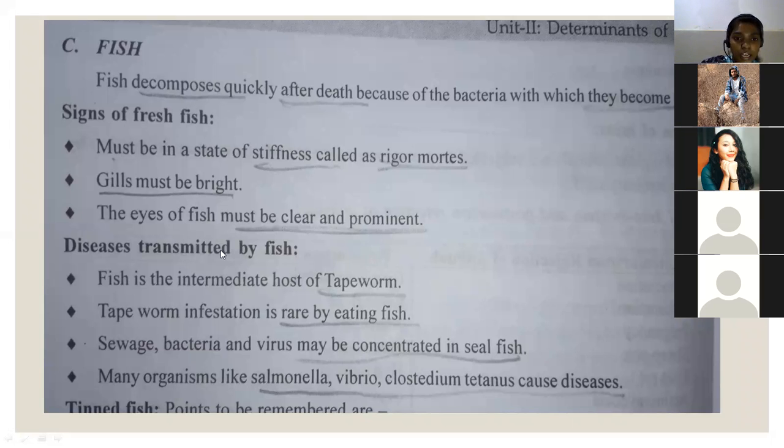And the diseases transmitted by fish: fish is the intermediate host of the tapeworm. So for transferring tapeworm infections, this fish is the intermediate host. We can also see tapeworm infestation is rare by eating fish. Sewage, bacteria, and virus may be concentrated in shellfish. Many organisms like Salmonella, Vibrio, and Clostridium tetani cause diseases with the help of these fishes.